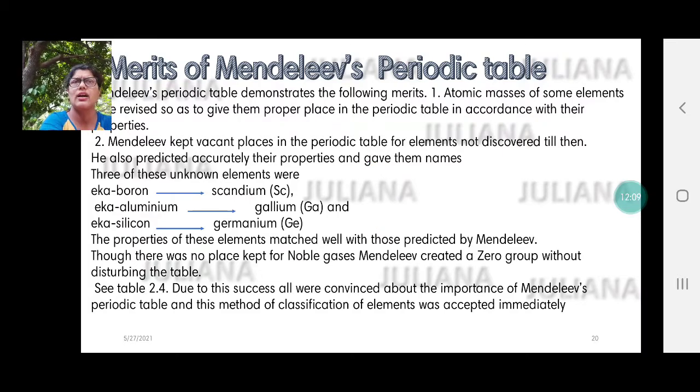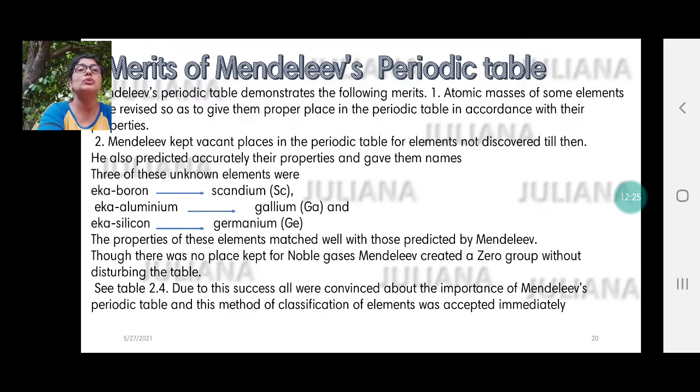The properties of these elements matched very well with those predicted by Mendeleev. We had already said how they would behave with oxygen, with hydrogen, what would be their physical properties, chemical properties, melting point, boiling point, whether they'll be soft, whether they'll be hard, whether they'll be metals, whether they'll be non-metals. All this was already predicted by him.